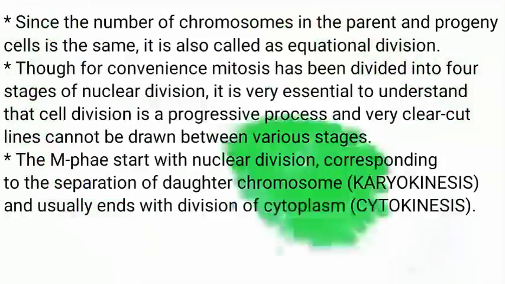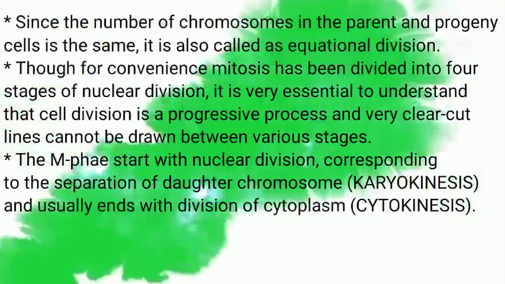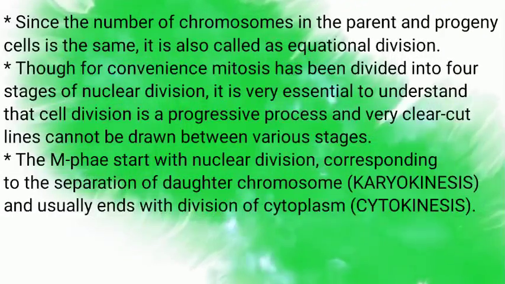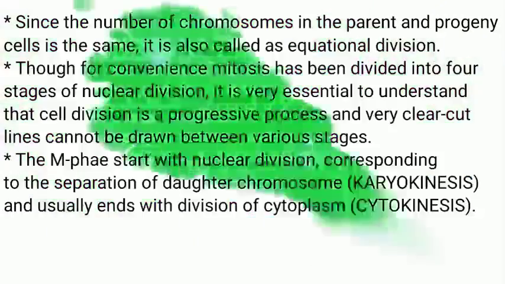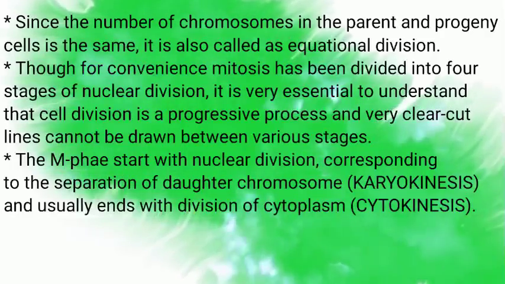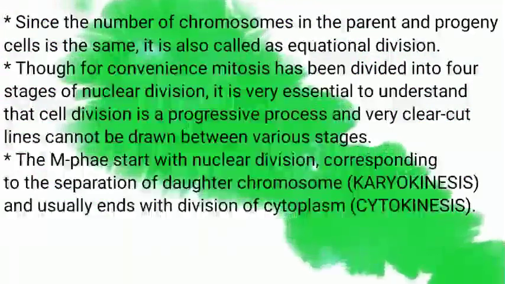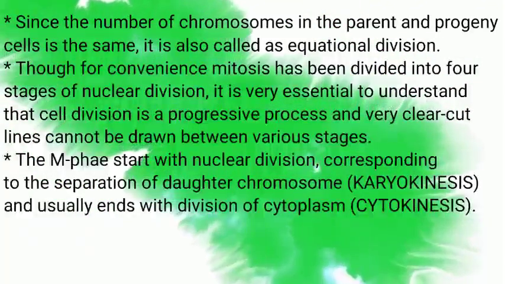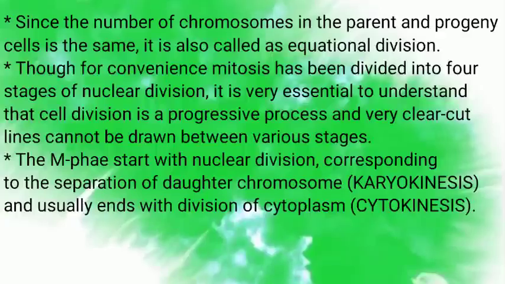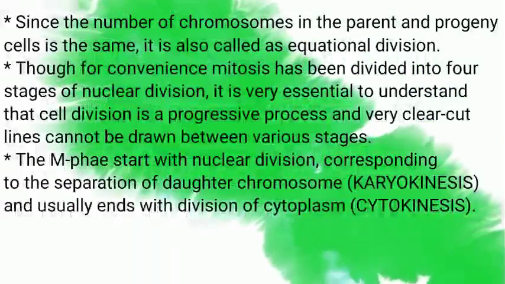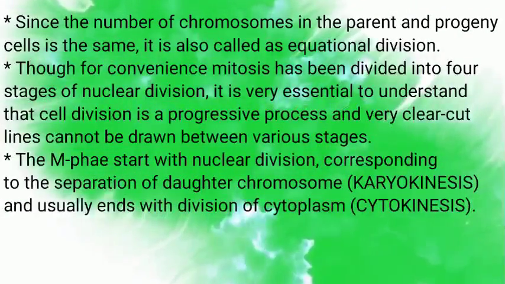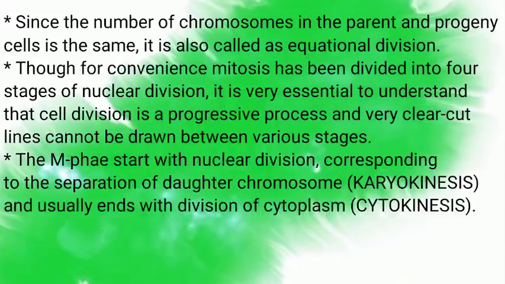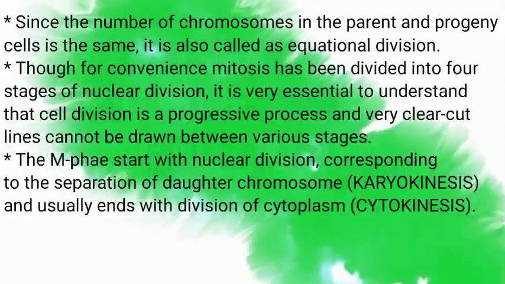The number of chromosomes in parental cell and daughter cells are the same. Due to that, mitosis is also called equational division because parental cell and daughter cells are identical. For our convenience, mitosis has been divided into 4 stages of nuclear division, and M phase starts with nuclear division or karyokinesis and ends with cytoplasmic division or cytokinesis. Mitosis is done in 2 steps, karyokinesis and cytokinesis.